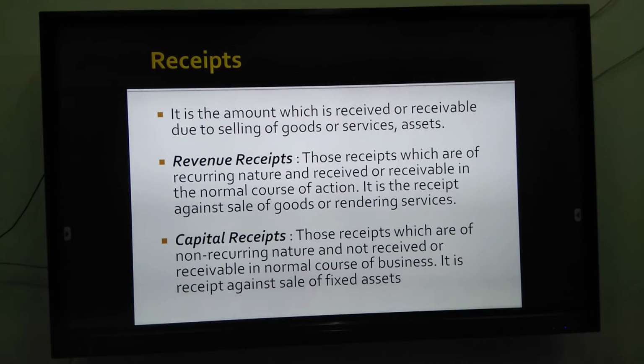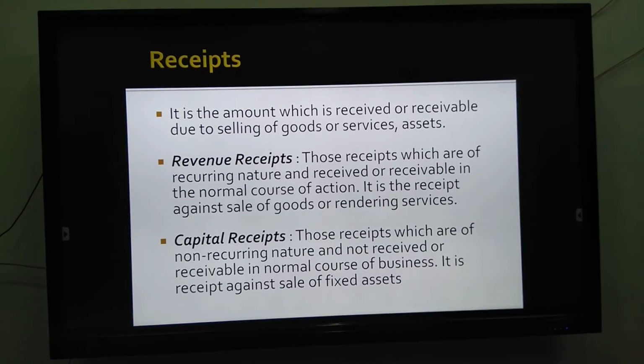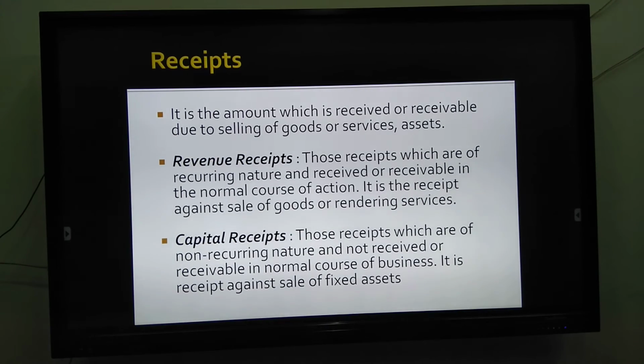Next is receipt. It is the amount which is received or receivable due to selling of goods or services or assets. Revenue receipt, those receipts which are of recurring nature and received or receivable in the normal course of business. It is the receipt against sale of goods or rendering services. Next is capital receipt, those receipts which are of non-recurring nature and not received or receivable in the normal course of business. It is receipt against sale of fixed assets.